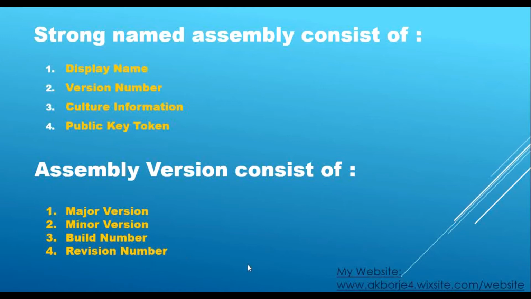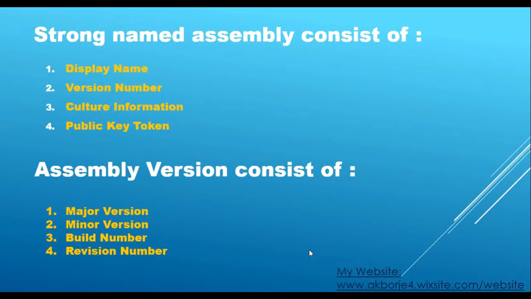Actually, in real time, what happens when any application undergoes change? In that change, we might fix some bugs, or we might introduce some new features or anything. Depending on that change, if the change is very huge, then we change the major version, and if the change is not very huge, then we change the minor version. The build number and revision number are defaulted; most of the time those are handled by the compiler itself, so we don't have to worry about that much. And I will show you that.